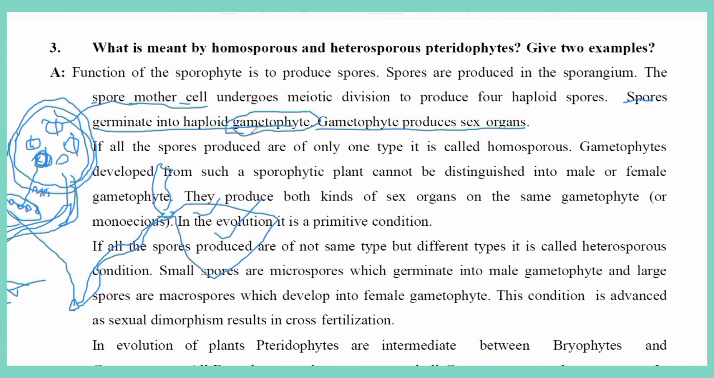As I already said, in pteridophytes the plant body exhibits two forms, the gametophyte and the sporophyte. The sporophyte is dominant in pteridophytes. This sporophyte produces spores, which germinate and give rise to the gametophyte. On the gametophyte, the sex organs are developed.